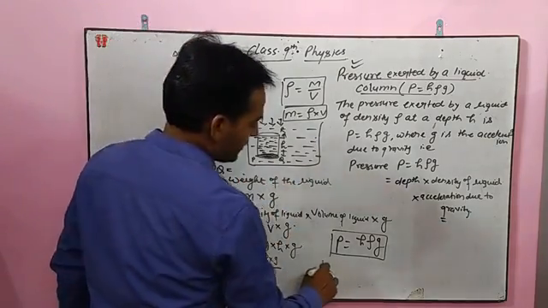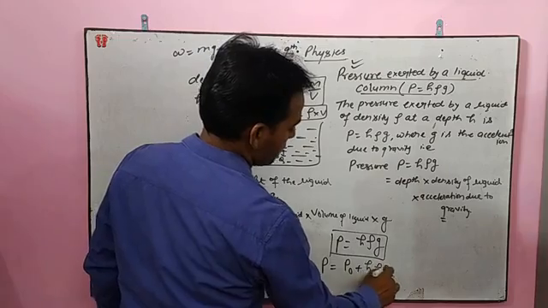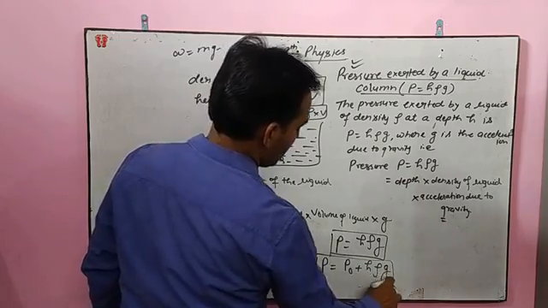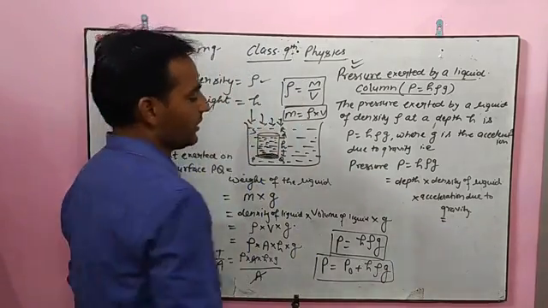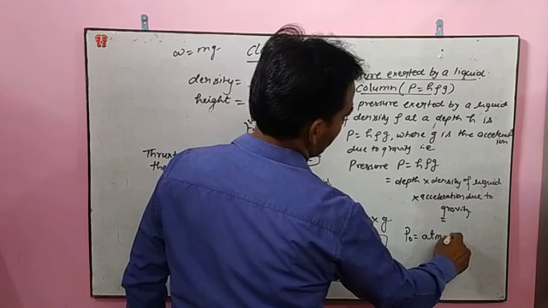So the total pressure P we can write is P0 + hρg. In your books you will find P = P0 + hρg, where P0 is atmospheric pressure.